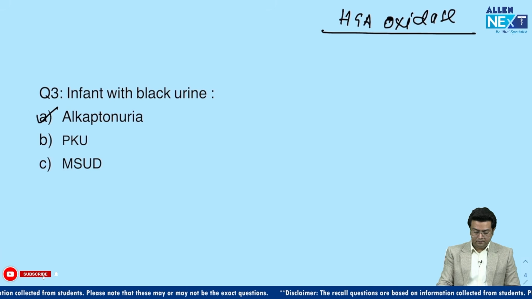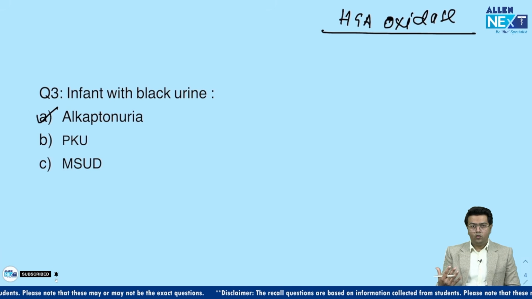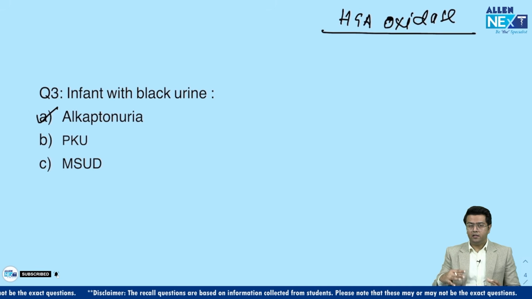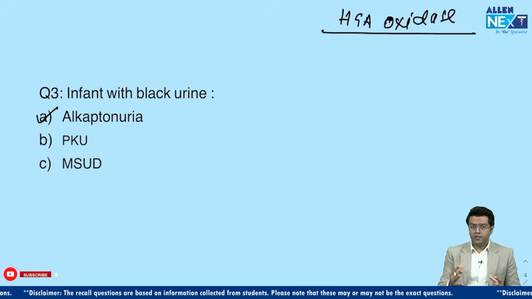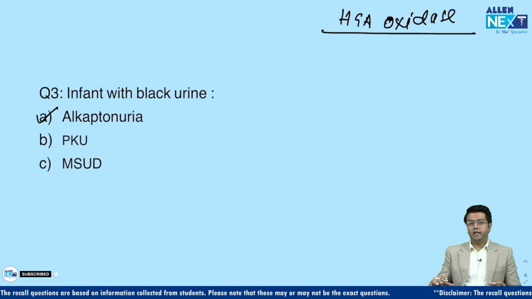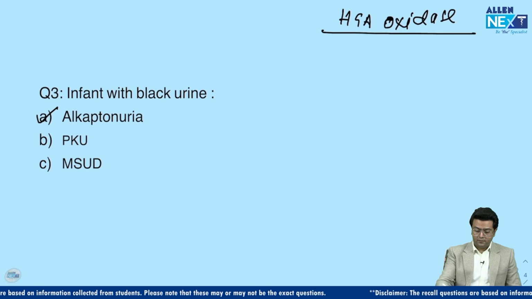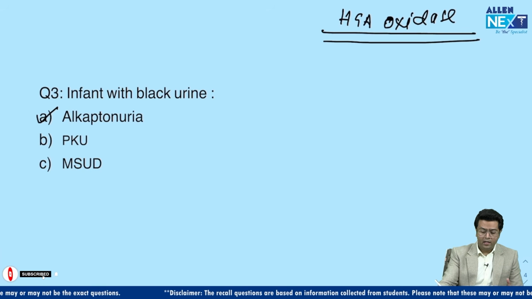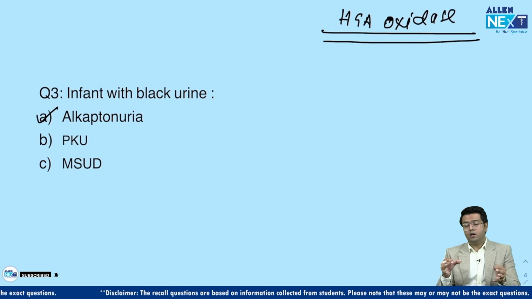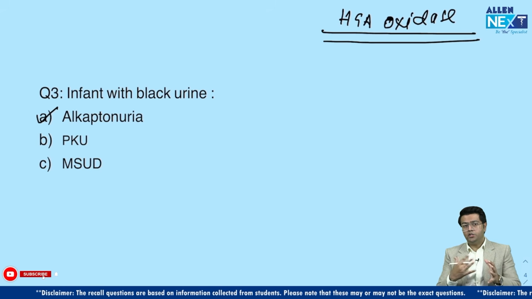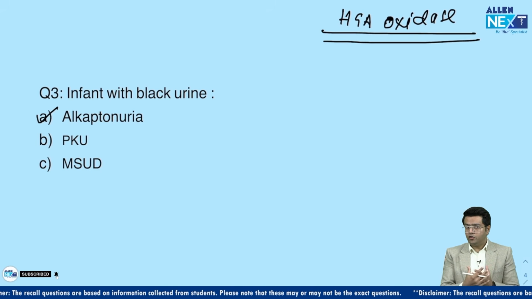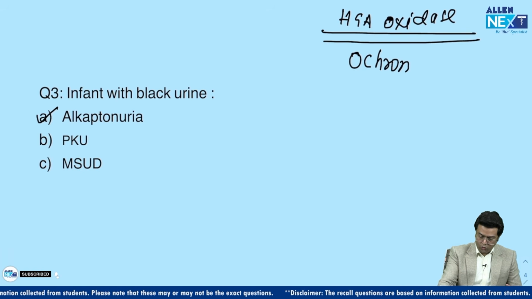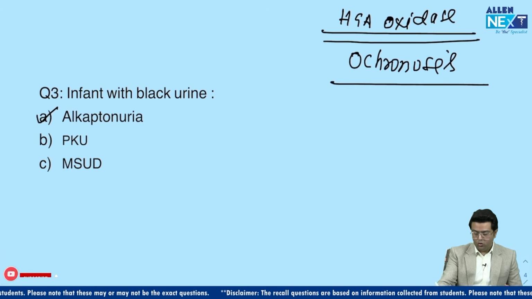Okay, fine, guys. When the deposition of homogentisic acid occurs in various tissues, especially the collagenous and cartilaginous tissues, there is accumulation of this homogentisic acid, and it converts into some other compounds like benzoquinone. And when the color of the skin changes, when the external features of alkaptonuria appear, we call this disease ochronosis.